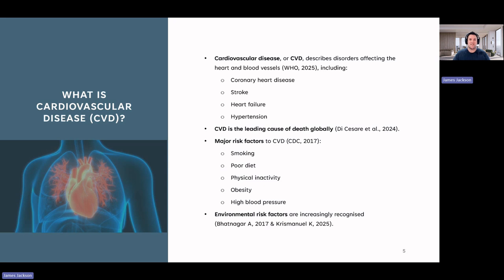Moving on to cardiovascular disease, also not the nicest topic, but here we are. Cardiovascular disease, commonly referred to as CVD, is a broad term that's used to describe disorders that affect the heart and blood vessels, including coronary heart disease, stroke, hypertension, heart failure, and peripheral vascular disease. Cardiovascular disease is the primary cause of morbidity and mortality worldwide, placing a considerable burden on our healthcare systems and communities. Public health strategies relating to cardiovascular disease have traditionally emphasized behavioral risk factors, which we'd all know: smoking, poor diet, physical inactivity, obesity, and excessive consumption of alcohol.